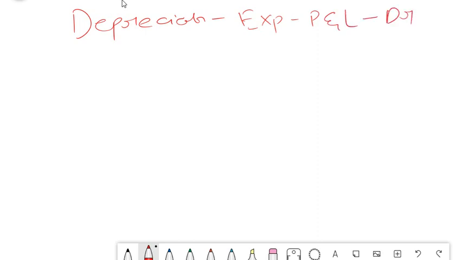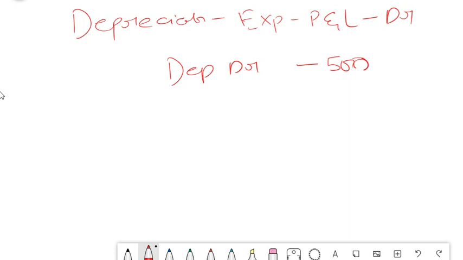So what is the correct entry? Depreciation debit 500, and credit will generally go to your fixed asset account, or you can even say accumulated depreciation. There is a separate account for depreciation. We will learn that at a later stage, but for now, depreciation is nothing but reducing the value of a fixed asset over a period of time.